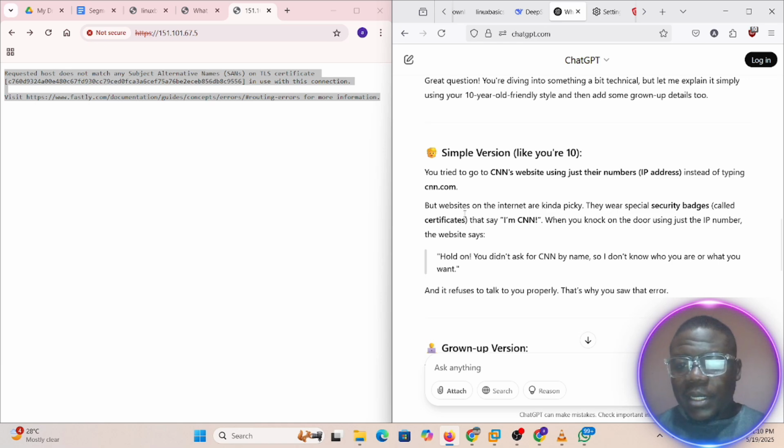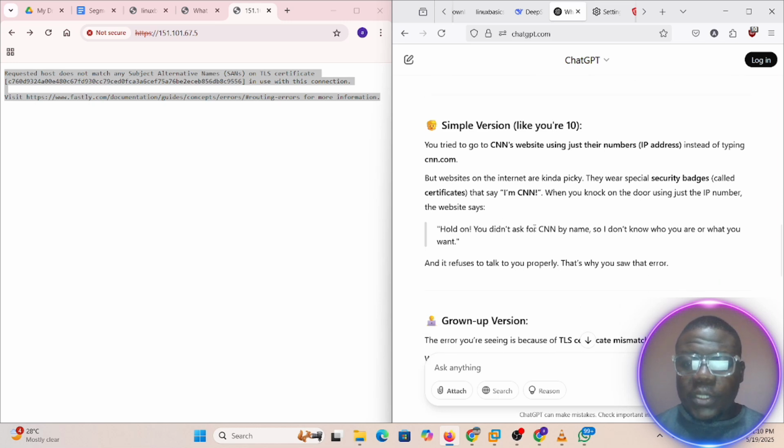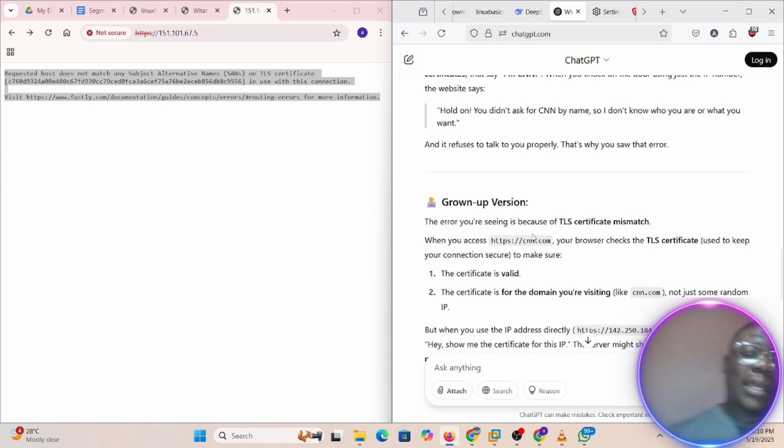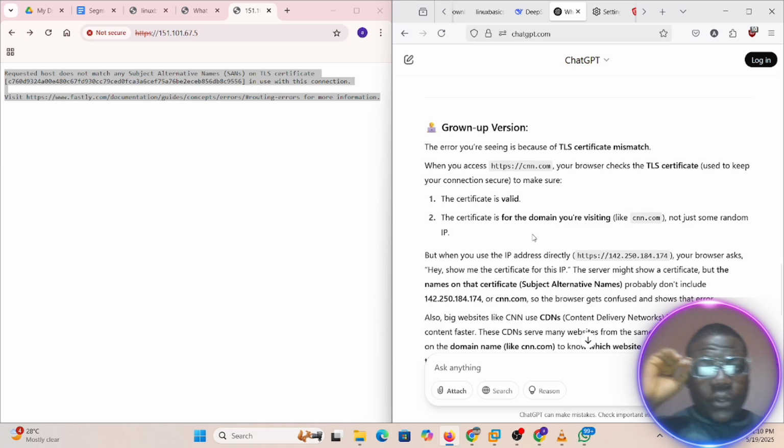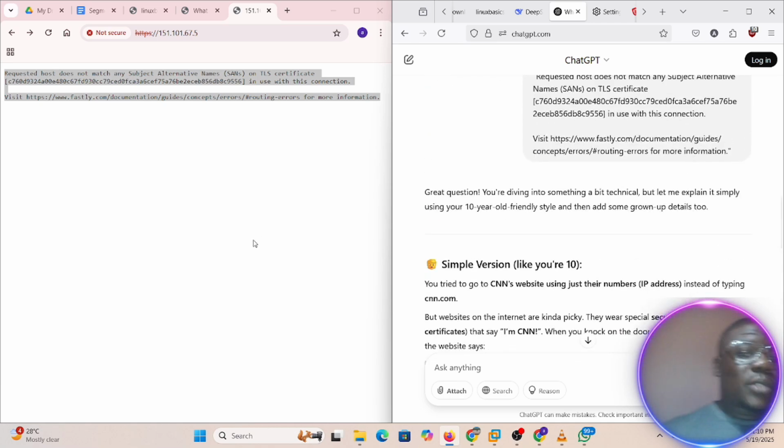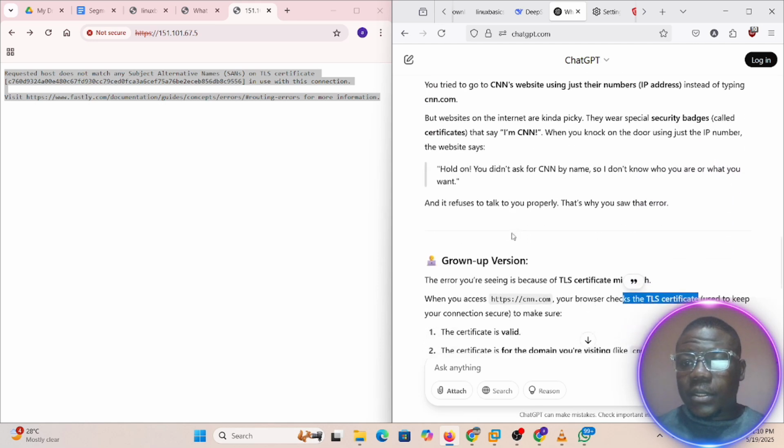Another one. When you knock on the door using just the IP address, the website says, "Hold on, you didn't ask for CNN by name, so I don't know who you are." Okay, I get it. It's all about the configuration and the certificate level here. So you can read more about that. So that's not what we are actually dealing with.